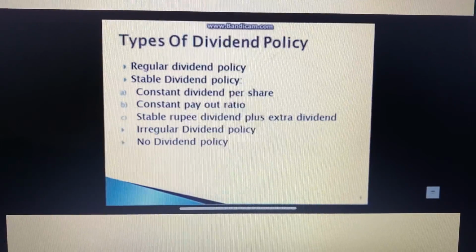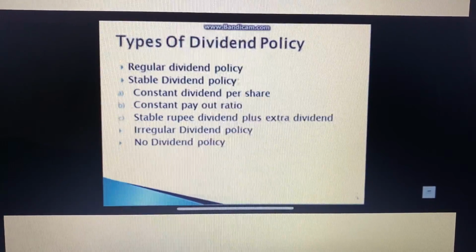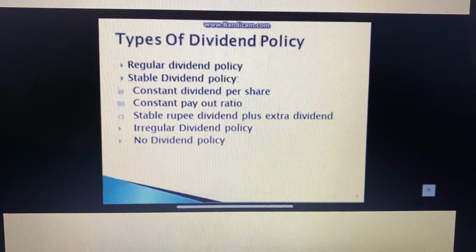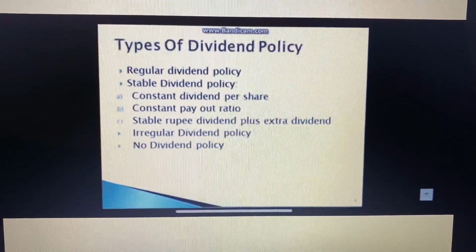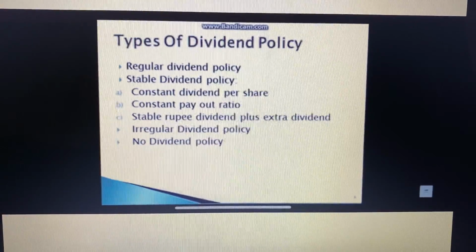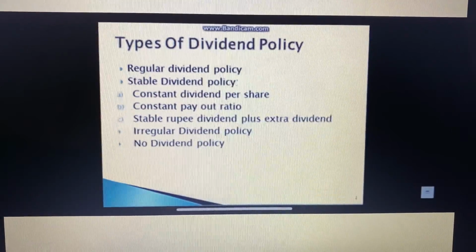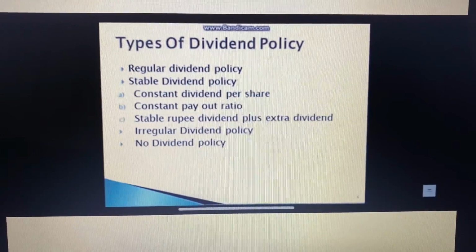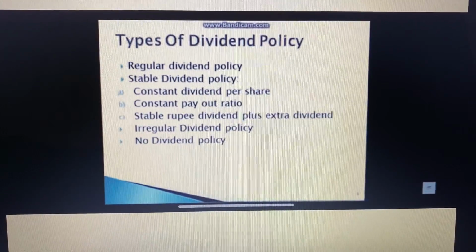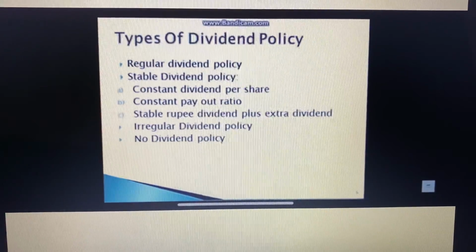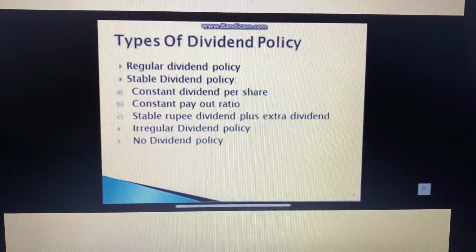The first is the constant dividend per share. That is, some of the companies follow a policy of paying fixed dividend. Just know this word, that is a fixed dividend per share irrespective of the level of the earnings year after year. Second is a constant payout ratio. It means a payment of a fixed percentage of net earnings as dividends every year. The amount of dividend in such a policy fluctuates in direct proportion to the earnings of the company. This was the constant payout ratio. Next is the stable rupee dividend plus extra dividend.